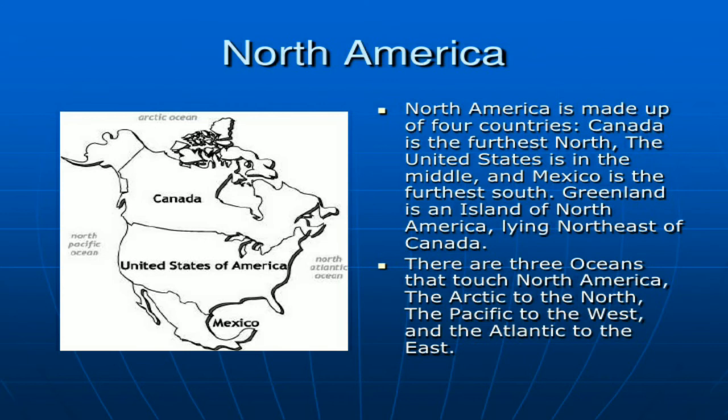Now we are going to learn about North America. Here we can see a photograph of North America. North America is made up of 3 countries.